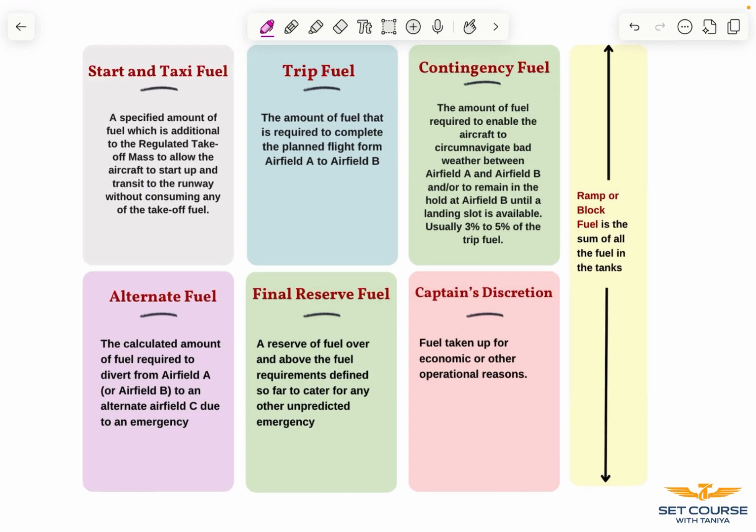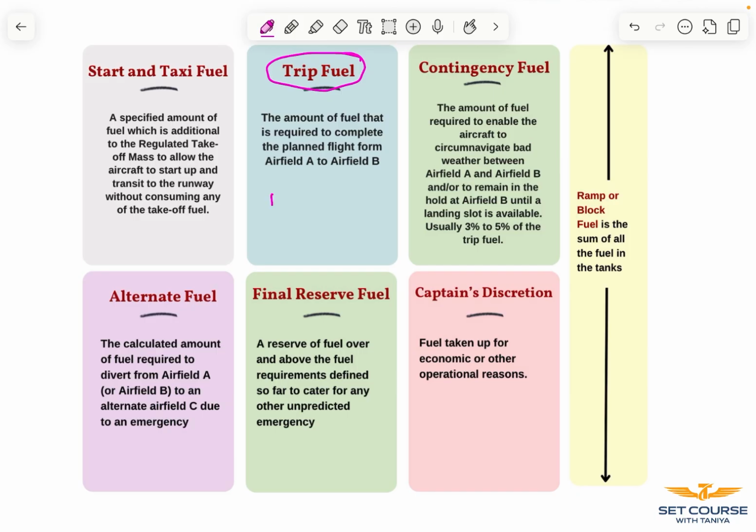the first one being start and taxi fuel. The amount of fuel required to start the aircraft and taxi it from apron to runway is referred to as start and taxi fuel. It is additional to the takeoff mass, so that no fuel required after the takeoff is consumed before that.